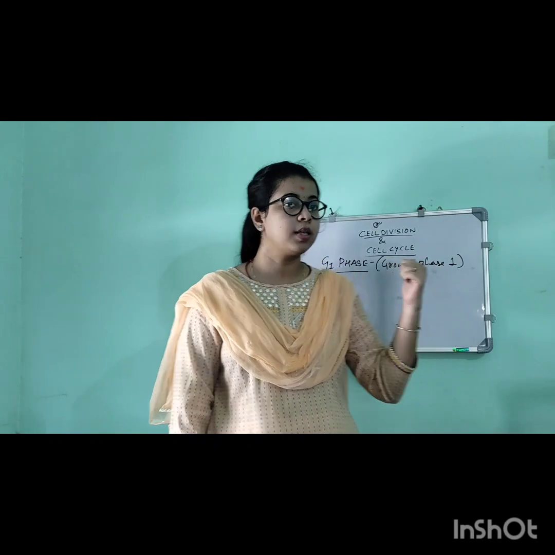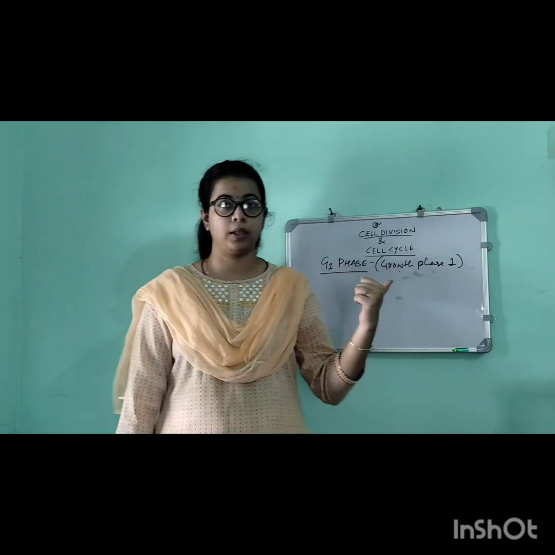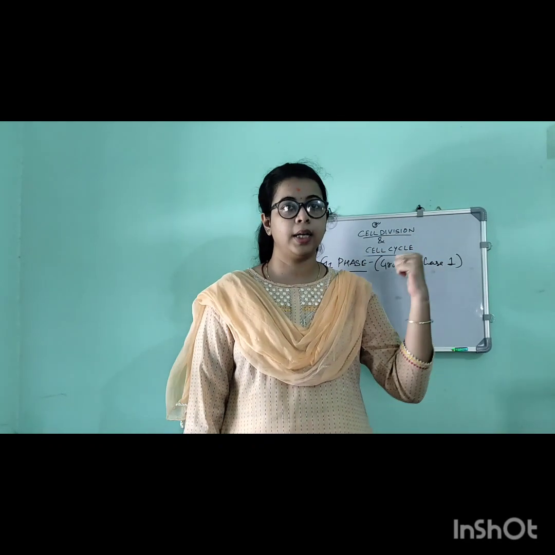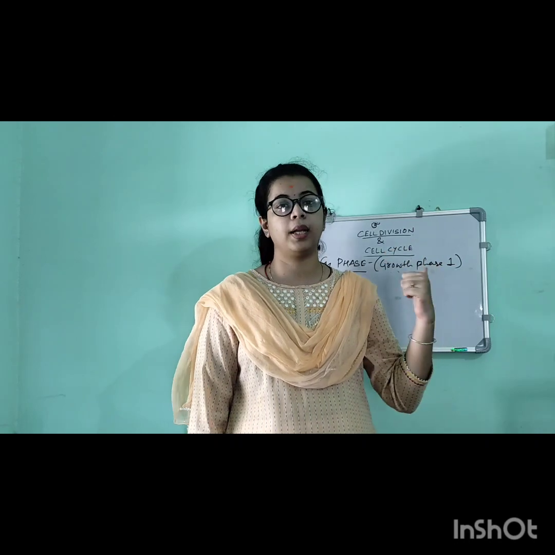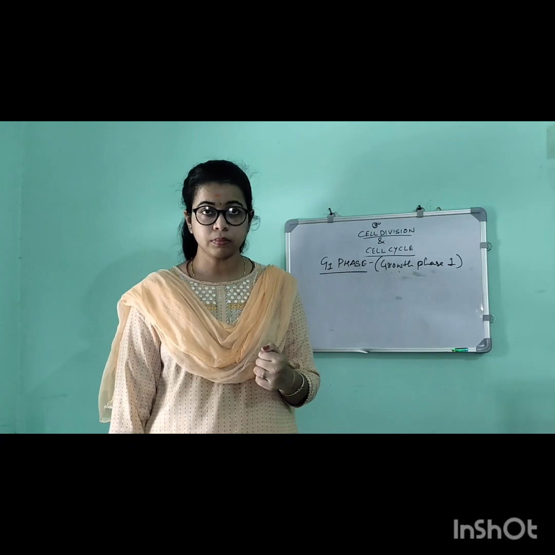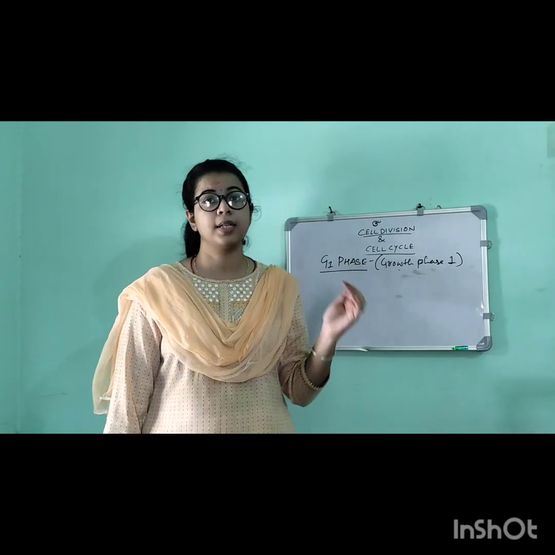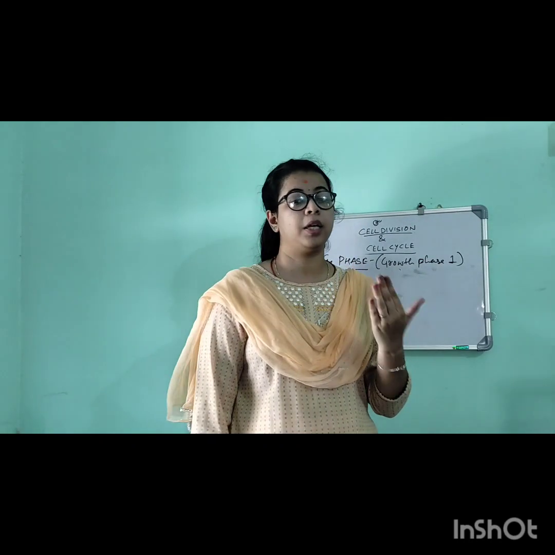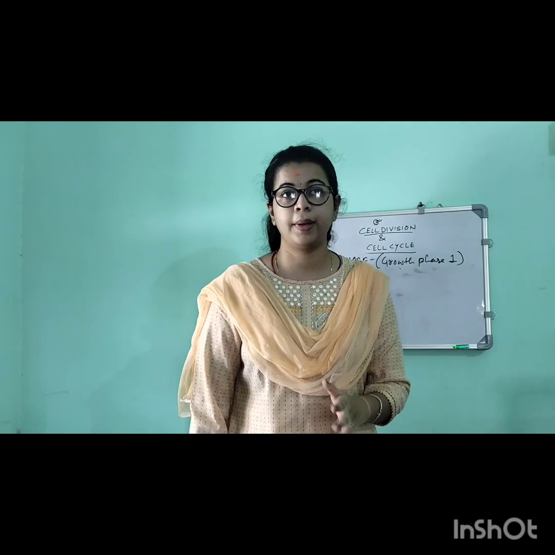So during the first phase, the growth phase 1, all the preparation needed for the synthesis of DNA will take place. Because S phase is the synthesis phase where the DNA replication occurs. This is the main step.